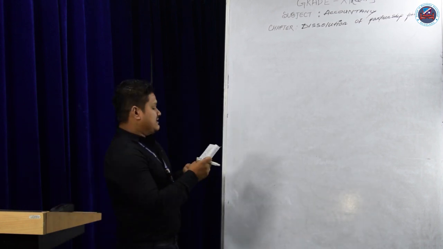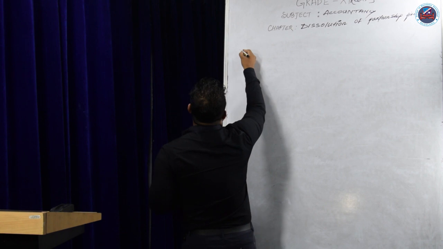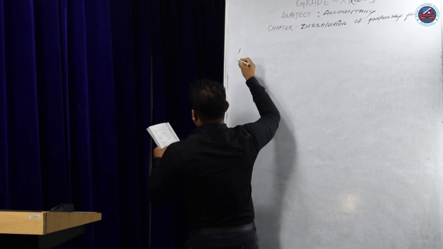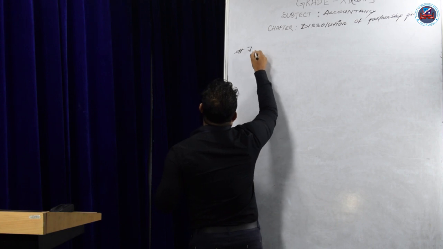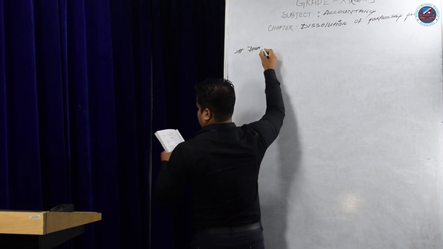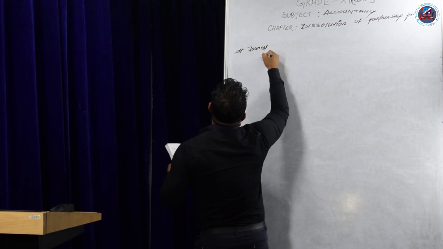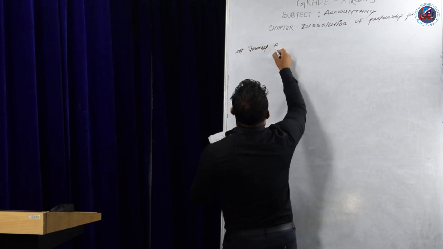See the journal entries regarding the dissolution of a firm. Journal entries format.